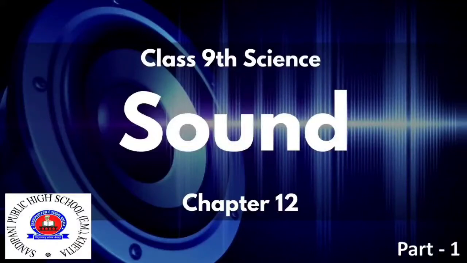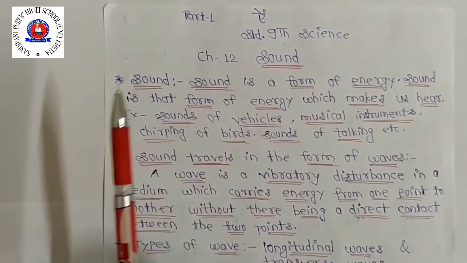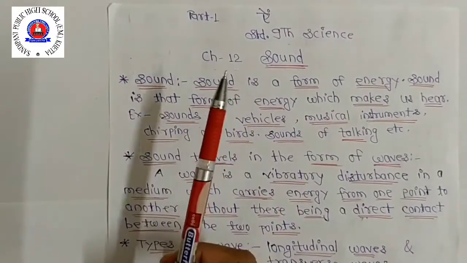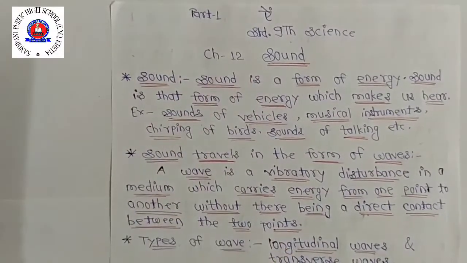Welcome students, in the first session from your textbook, Chapter number 12: Sound. This chapter is related to physics. In this chapter we study about sound, how it is produced, how it travels, what its characteristics are, and what the derivative forms of that sound are.